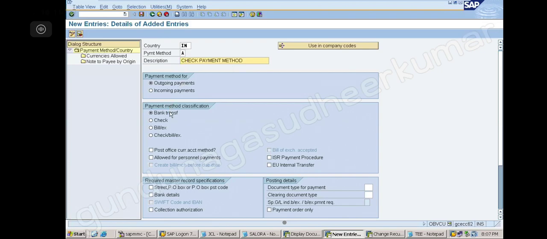Outgoing payment, bank transfer, check I will select. Then select allowed for personal payment. Okay, then street PO box. Note down everybody. PO box allowed. Street. So here I will give document type for payment ZP and ZV. Okay, please note down. I will give you time. Then we will proceed.